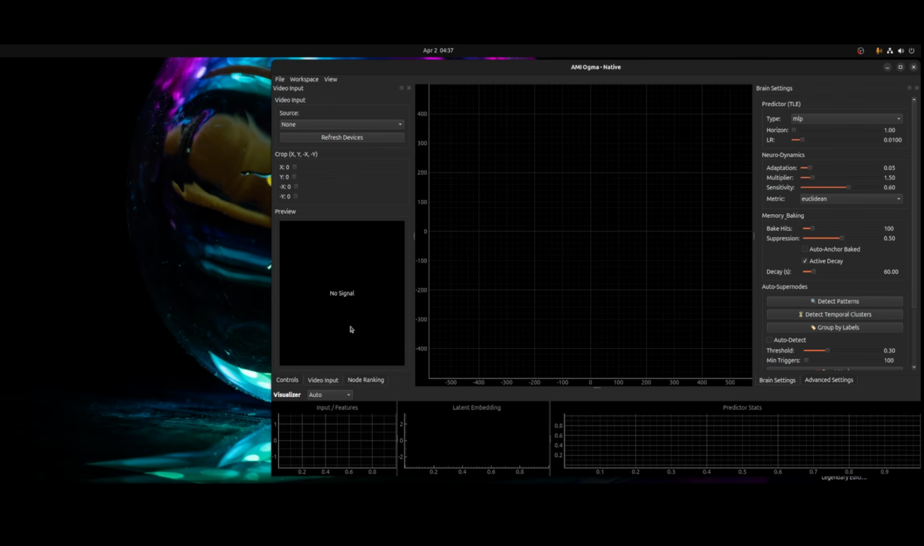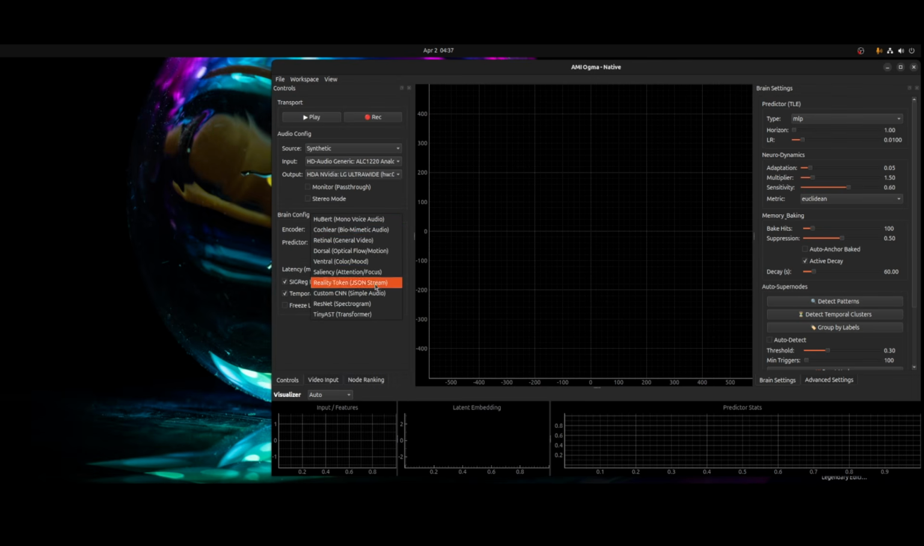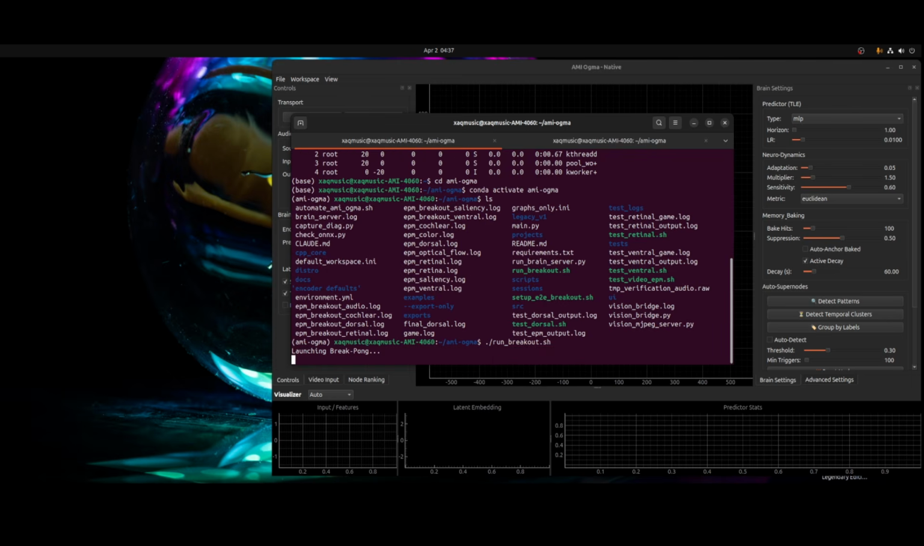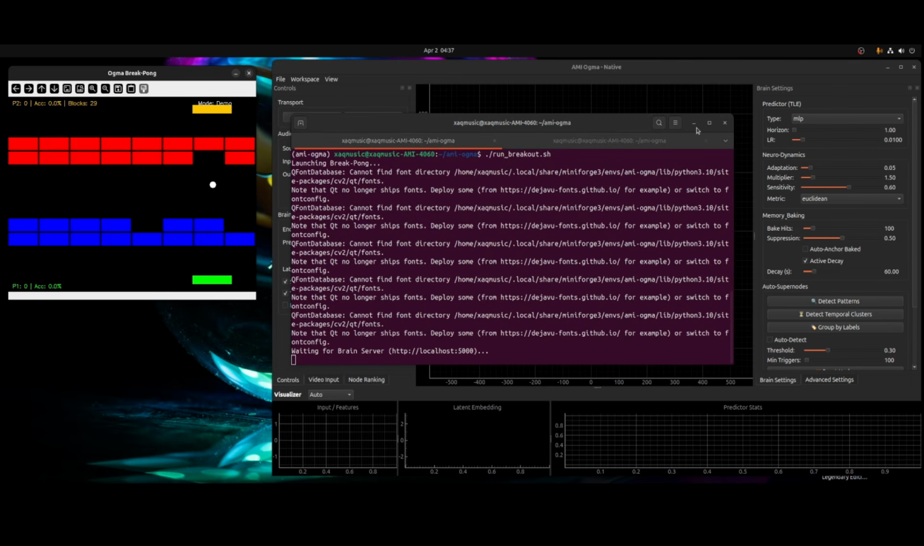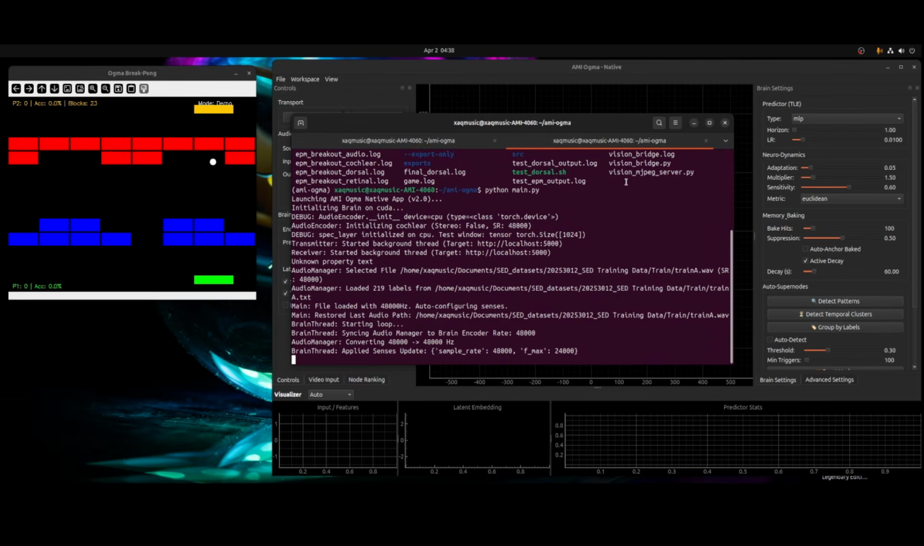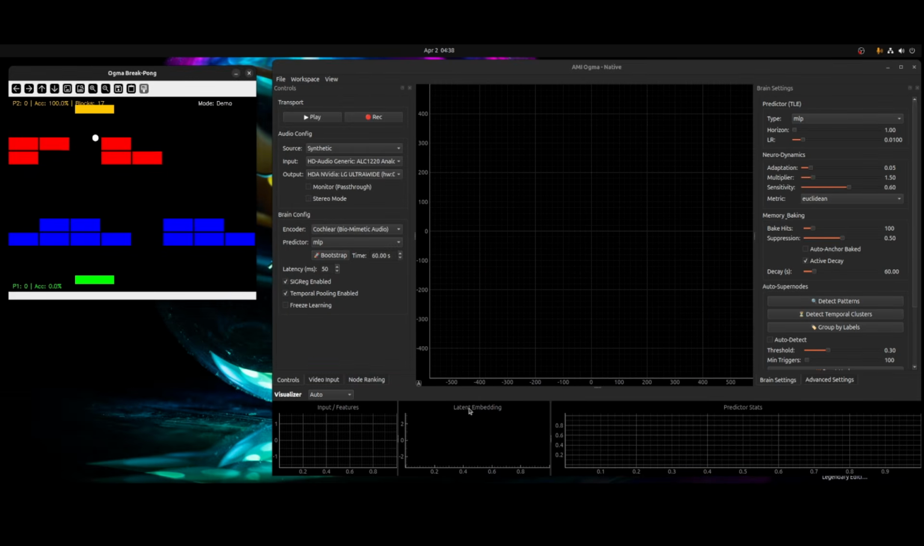Obviously, we can have video input now. That could be your webcam or something like that. And we have a whole bunch of new encoders for video and for audio. And one of the main things I was really trying to get working is the true active inference loop by learning how to play Pong. So if I launch the breakout Pong game here, we get to hear the sound that I've been listening to over and over and over again, which is the sound of Pong doing its thing.